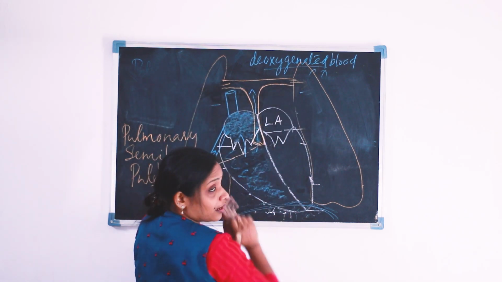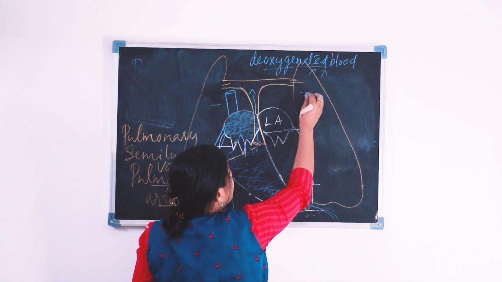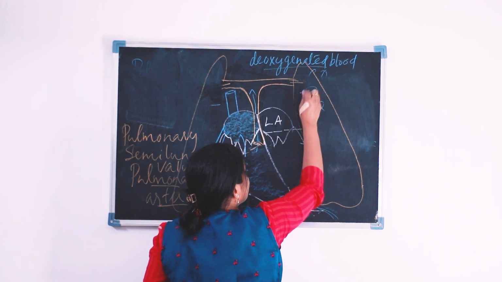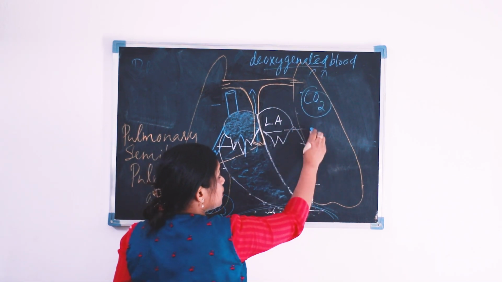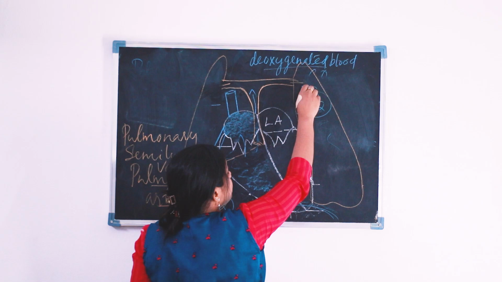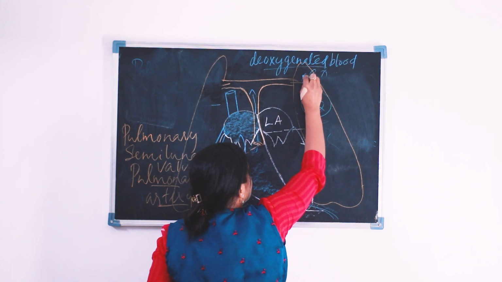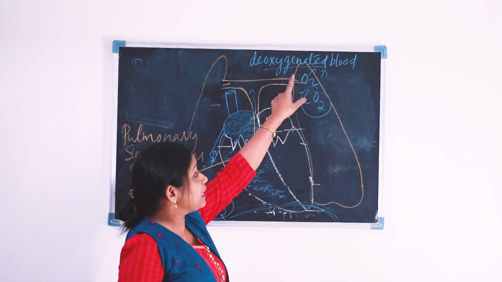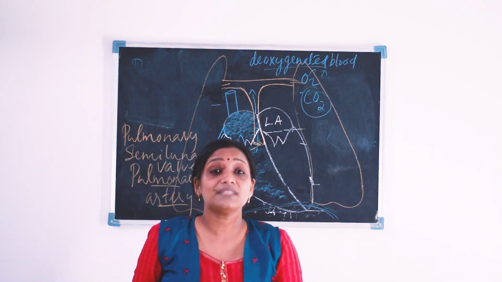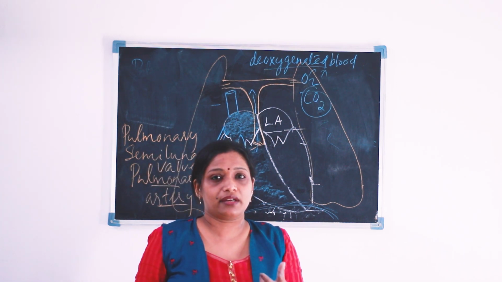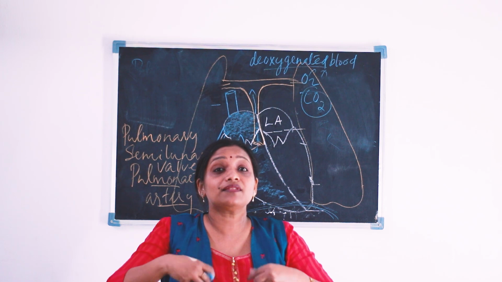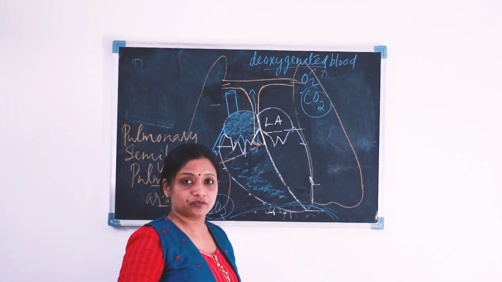It goes to the two lungs. In the lungs, the blood leaves the carbon dioxide, the gaseous waste, and the blood receives what? Oxygen. Now the blood is known as the oxygenated blood, the oxygen rich blood, because the blood receives oxygen from both lungs.